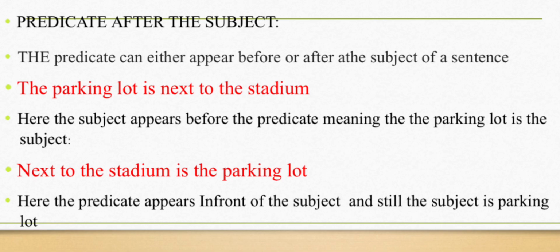Next, next to the parking lot is the stadium. Here, the predicate appears in front of the subject. The predicates can either appear in front or behind the subjects.